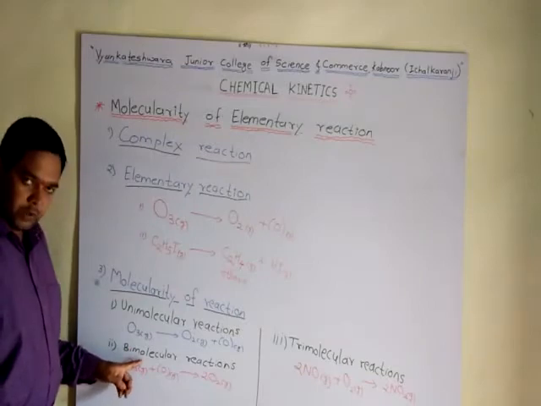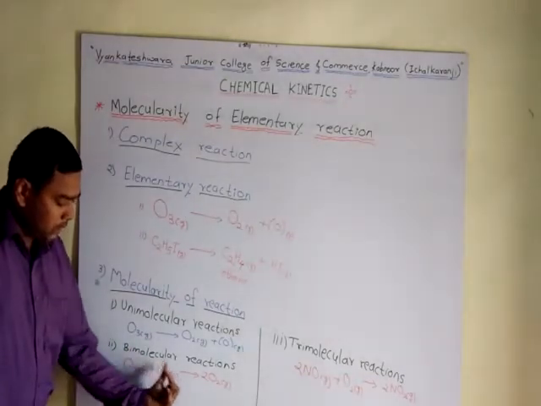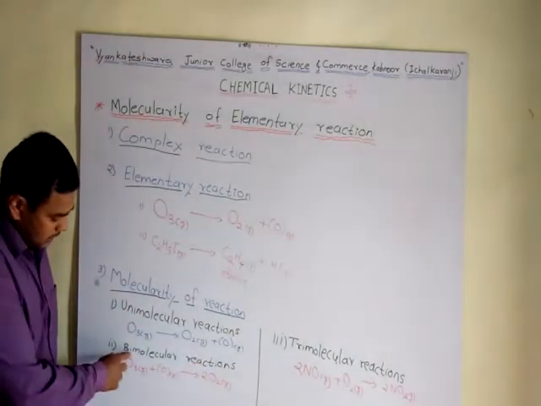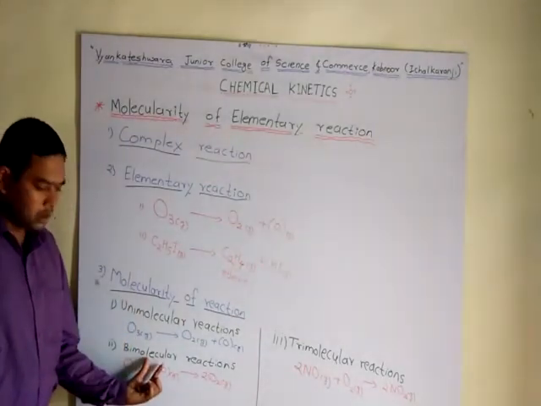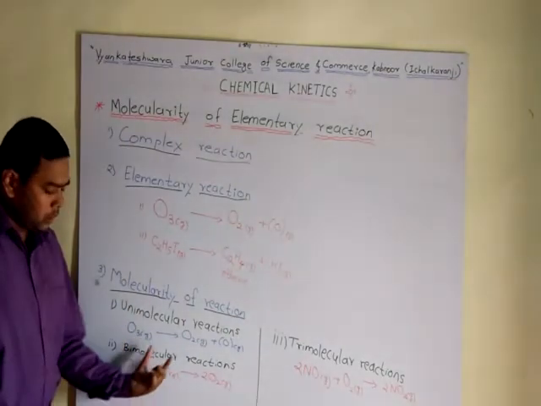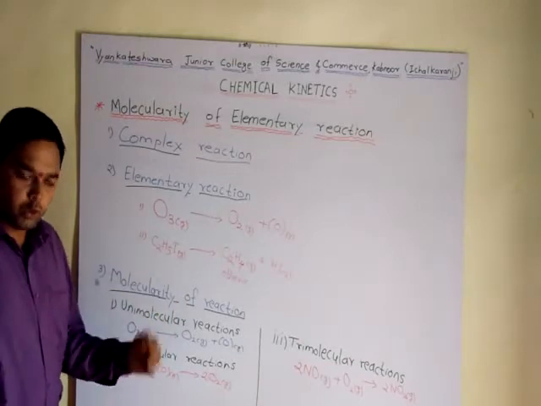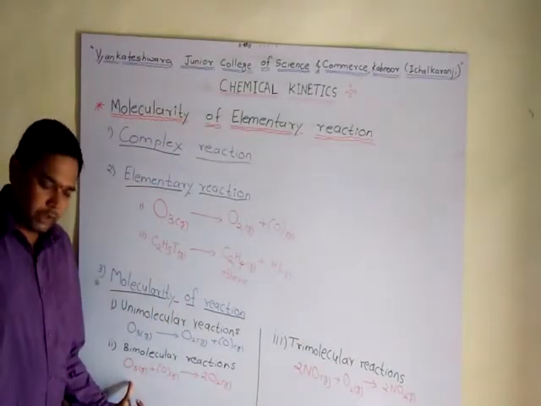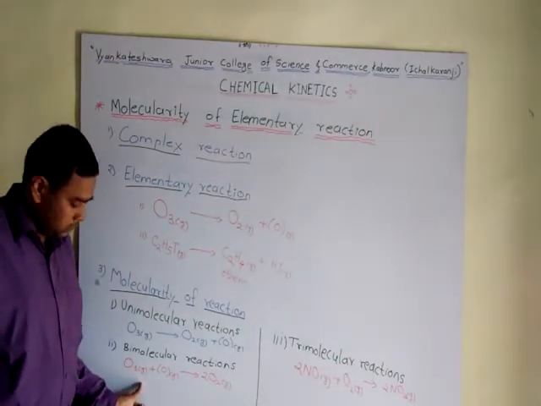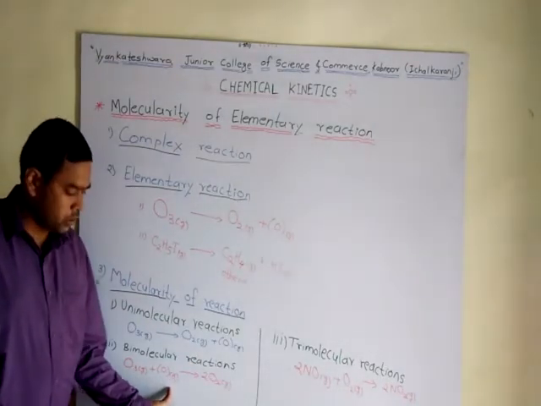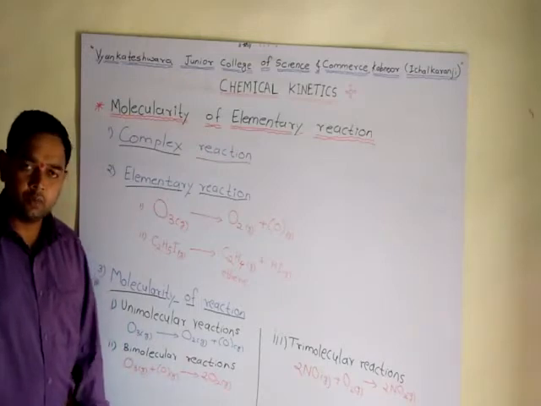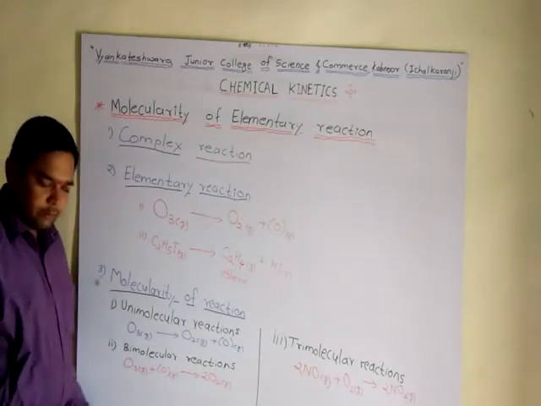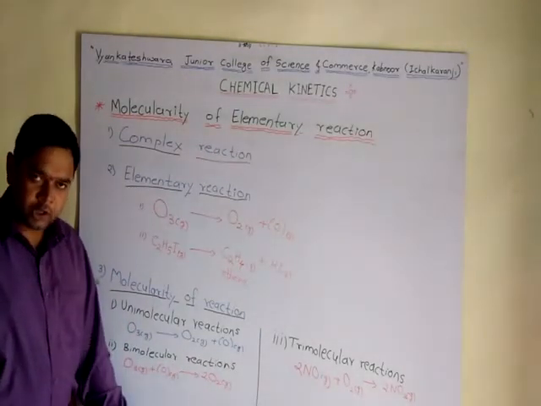Second is a bimolecular reaction. Bimolecular reactions are defined as reactions where bi means two molecules. Two reactant molecules involved in the reaction are called bimolecular reactions. Ozone combines with nascent oxygen and forms oxygen molecules. This is an example of a bimolecular reaction.